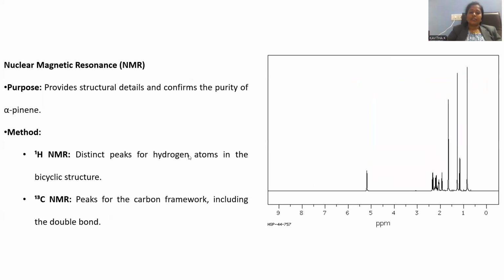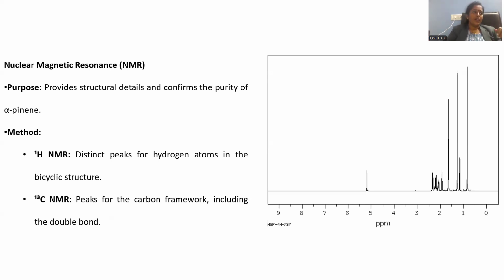Let's enter into another segment called NMR spectroscopy. In the NMR spectrum of alpha pinene, the spectrum is provided over there, where proton NMR spectroscopy gives the nature of the hydrogens within the molecule. Wherever methyl groups are present, those methyl groups. So alpha pinene is composed of gem dimethyl groups, and a double bond.